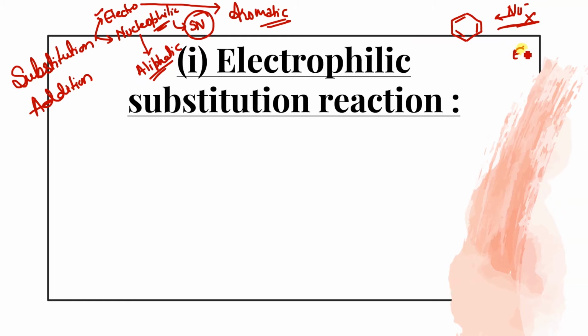But electrophilic reactions, whether substitution or addition, are done very easily on the benzene ring, because it has high electron density and the electrophile is electron deficient, so they are highly compatible with each other, and that's why the reaction is possible.